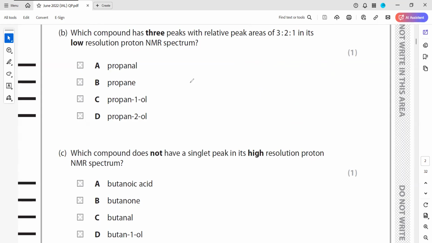I'm just discussing them. So if it is propan-1-ol, this will have 1, 2, 3, 4 peaks. And propan-2-ol will also have 4 peaks. So 1, 2, 3, 4 peaks are there.